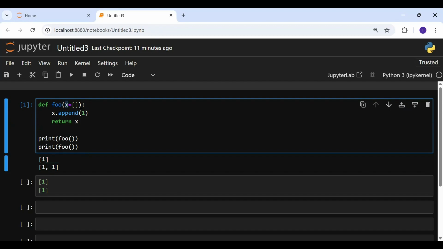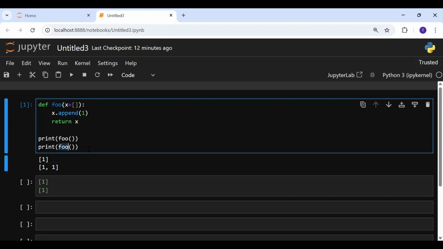This X is created once. It is assigned this empty list once. And every time we call foo, like here we are calling it twice, we are appending to the same list, not a new one. So this behavior trips even experienced developers and leads to subtle bugs in real world code, especially if you're working with any mutable data type like lists, dictionaries, or sets as a default value.